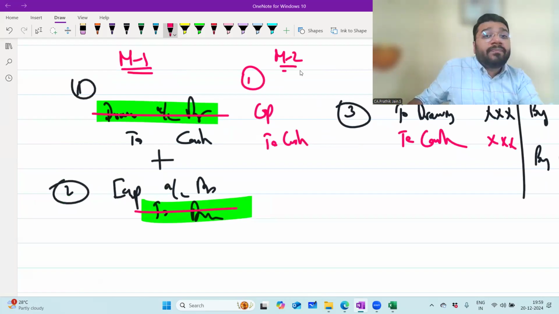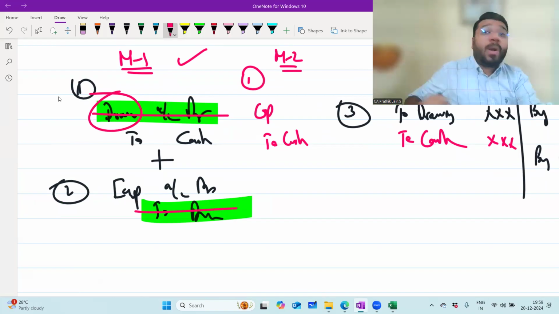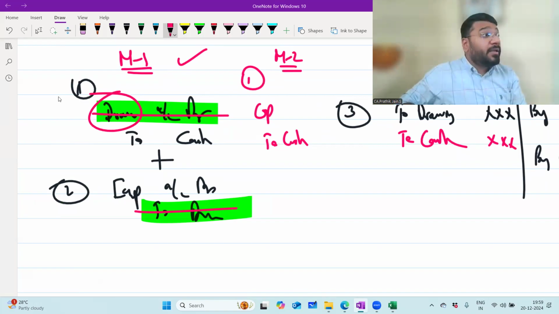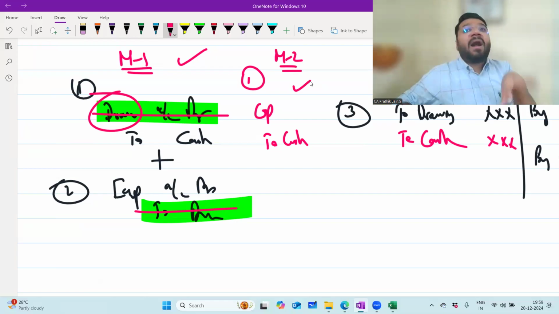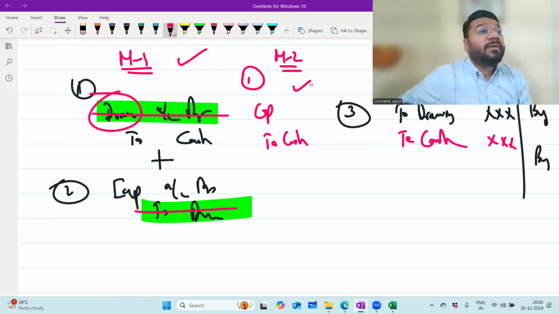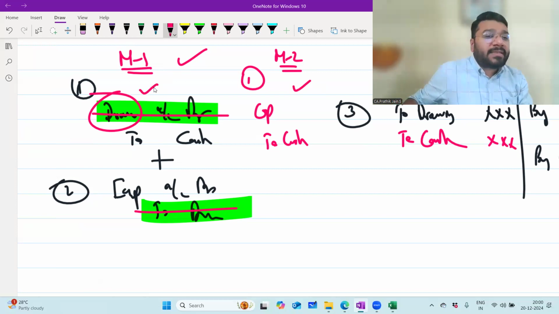This is method 2. In method 1, they want the drawings to be accumulated in the drawings account so that you get to know the total drawing done in the entire year. If you have the drawings ledger separately, the advantage is that when you go to the drawings ledger, you'll get to know properly what amount is withdrawn every month. But if you combine the entry, you're not able to understand how much money is withdrawn in the form of drawings. Hence, this method is always advisable.